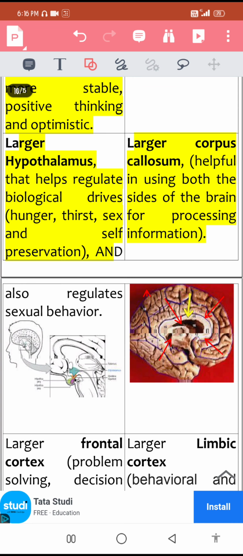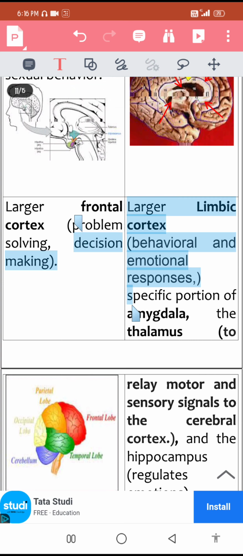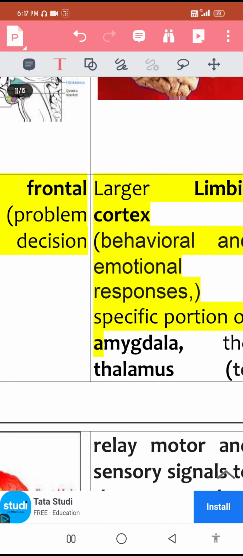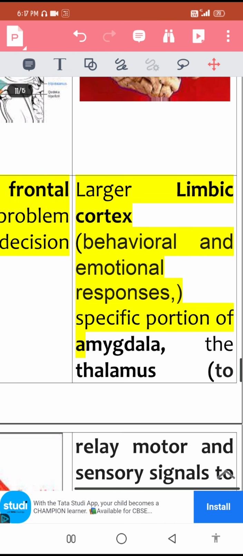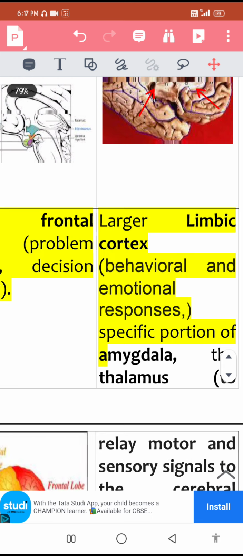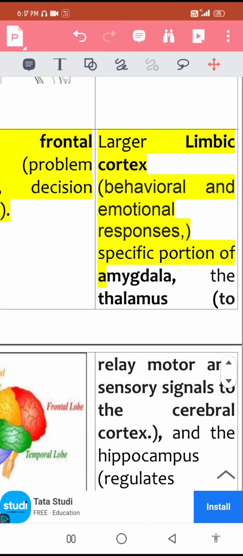Okay, the next point is like this. There's a larger frontal cortex in case of men. That's why they have better problem solving mechanisms, decision making, personality development and certain abstract reasoning. On the flip side, women have larger limbic cortex or limbic system. This system is helpful in maneuvering behavioral and emotional responses. So this very system enables women to do these behavioral and emotional responses in a better and comprehensive way.